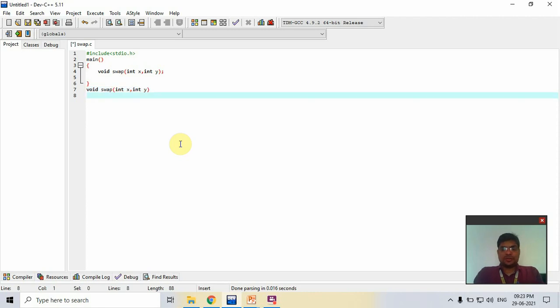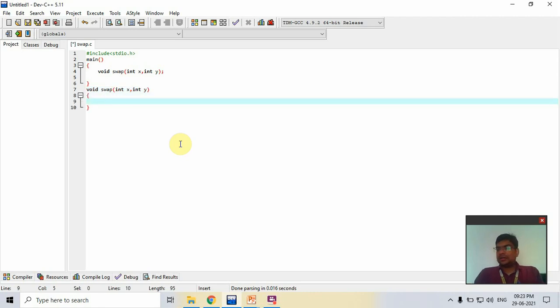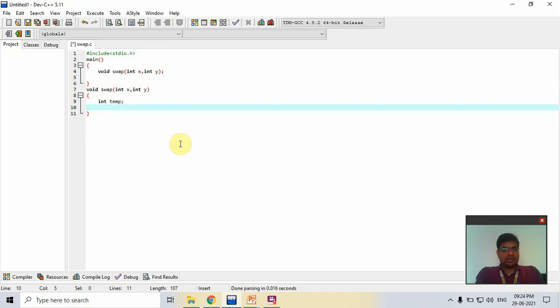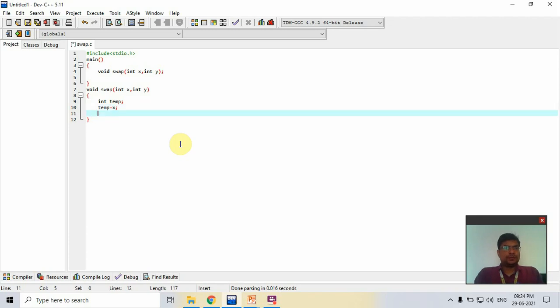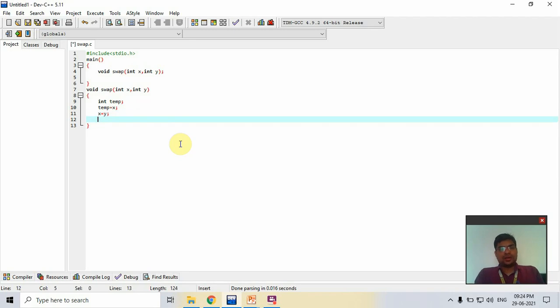The swap function can be performed in two ways, with a third variable and without a third variable. We use the third variable, so I create a temporary variable, int temp. Then temp is equal to x, x is equal to y, and y is equal to temp. That is the method to swap two values with a third variable.